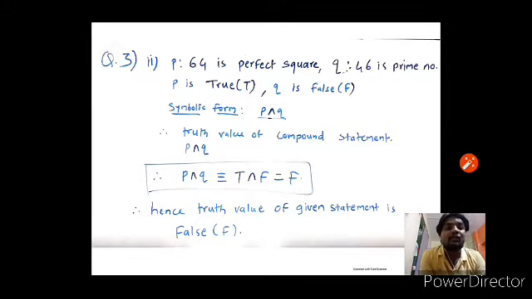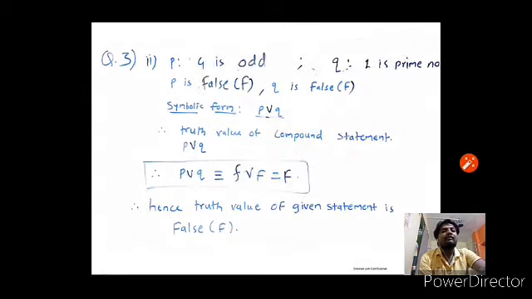Therefore, its truth value is P and Q equals T and F, because P is true and Q is false. Therefore, T and F is F, because in conjunction only if both statements are true, then its value is true, otherwise false. Hence, the truth value of the given statement is false. Okay. Next one.